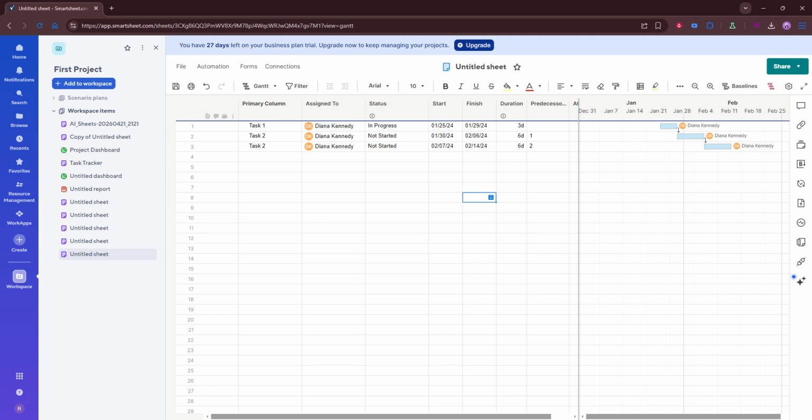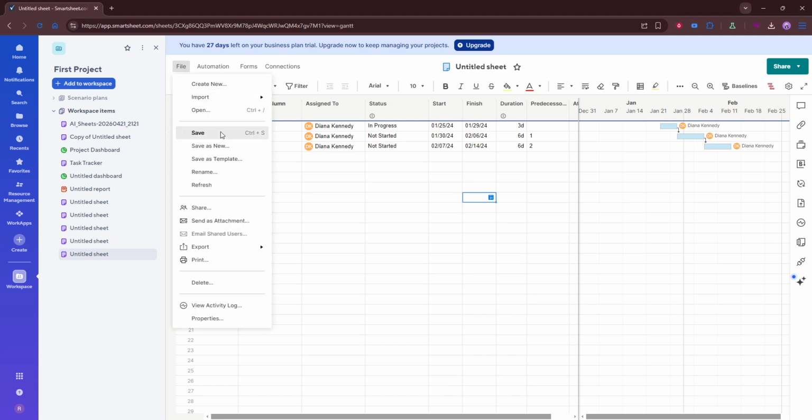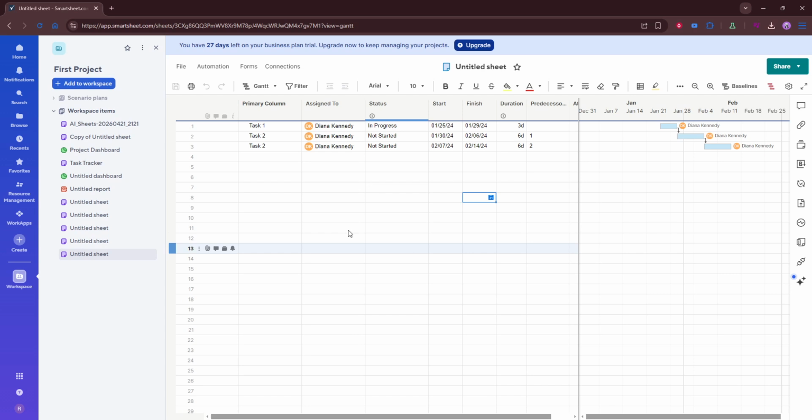After that, check that the task schedule updates automatically. If everything has been entered correctly and dependencies are enabled, Smartsheet should adjust the timing based on the predecessor relationship you just created. This is a good time to quickly review the task dates and confirm the logic looks right. Finally, save the sheet and review the Gantt timeline. The Gantt view gives you a visual way to confirm that your dependencies are working as expected and that the project flow makes sense. Reviewing it at the end helps you catch any scheduling issues before moving on.